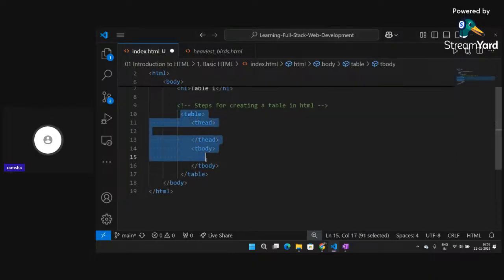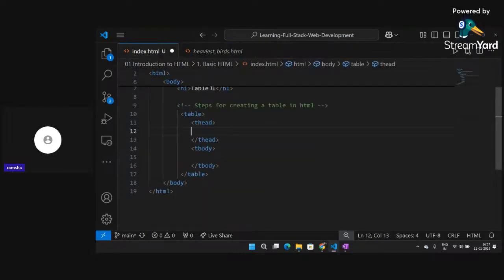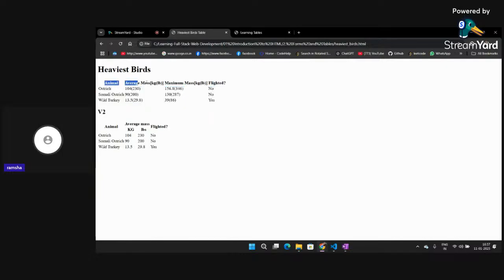So you have created this particular template: you have created the table, you have added the head portion of the table, you have added the body portion of the table, and you have saved everything. Now inside the head, I can add one tr. So this represents the row. As soon as you write tr, you will be able to access a row here.